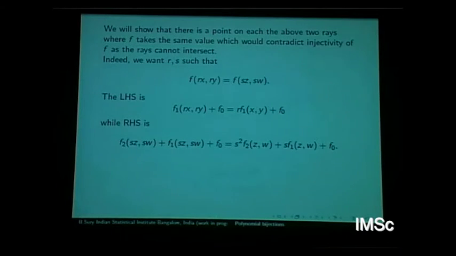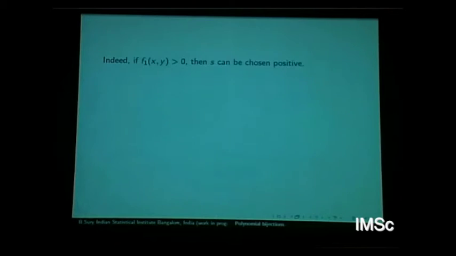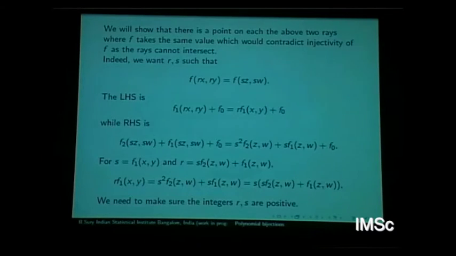Of course, we want to be in the positive. So you want an equality of this kind. Of course, you can just simply set S to be this and R to be this. Of course, we have to make sure that both are positive. Okay, so indeed, if you choose S large enough, not S large enough, sorry. Yeah, F1 has to be positive, right? If we want to say F1 is positive, then.